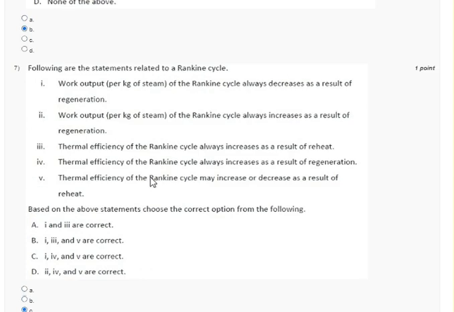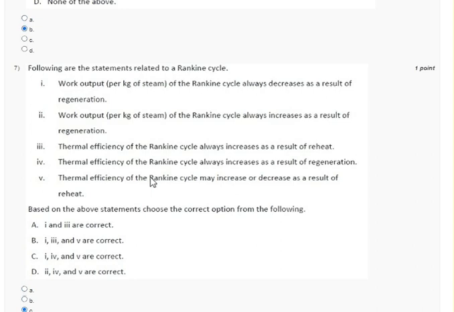Following are the statements related to a Rankine cycle. Work output of the Rankine cycle always decreases as a result of regeneration. So in regeneration, work output decreases.